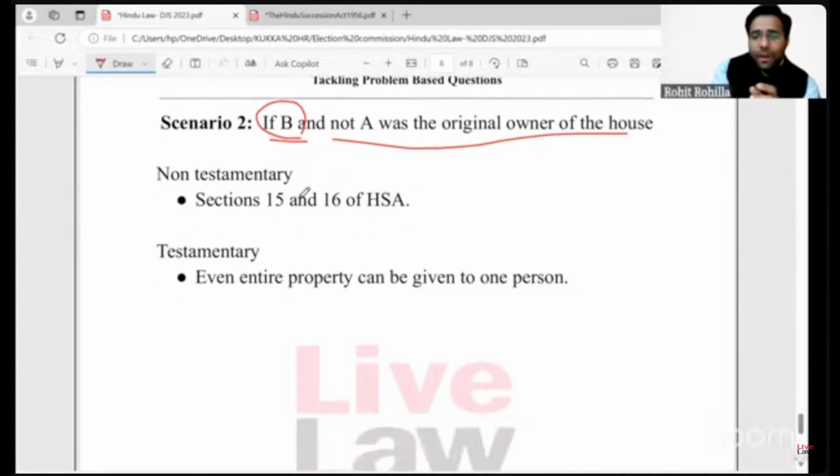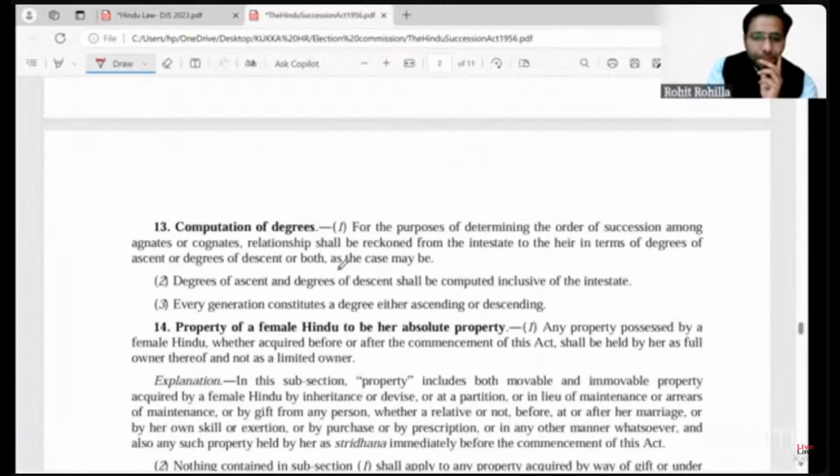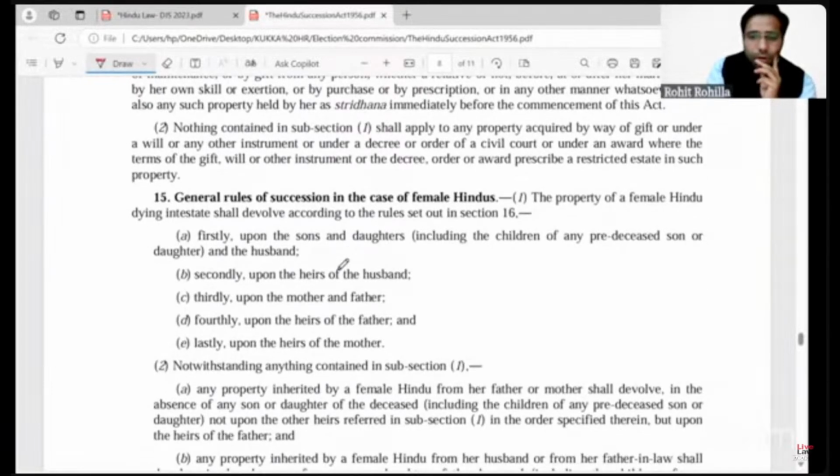So here also I've made two sub-scenarios in scenario two. If there is again a case of non-testamentary succession, then sections 15 and 16 of the Hindu Succession Act are to be analyzed, right?